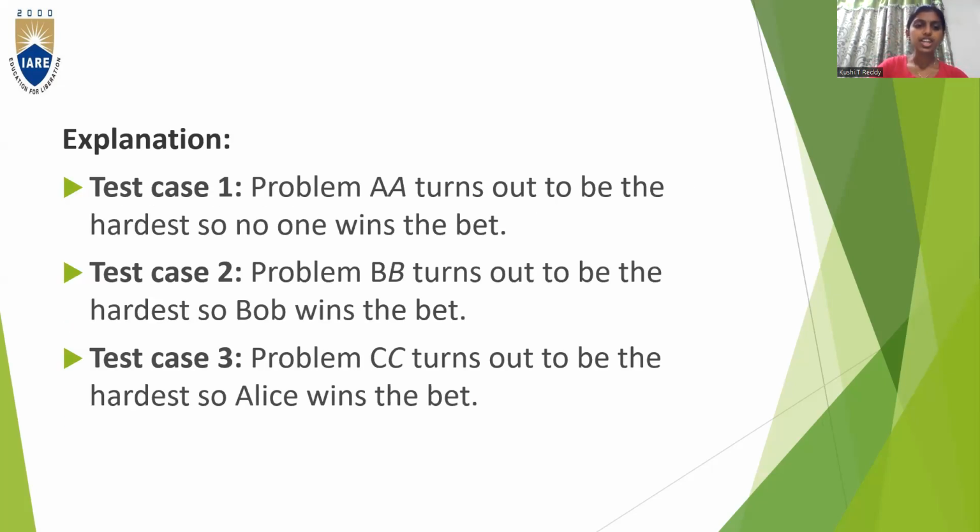So coming to the explanation, in test case 1, problem A turns out to be the hardest, so no one wins the bet. Test case 2, problem B turns out to be the hardest, so Bob wins the bet. In test case 3, problem C turns out to be the hardest, so Alice wins the bet.